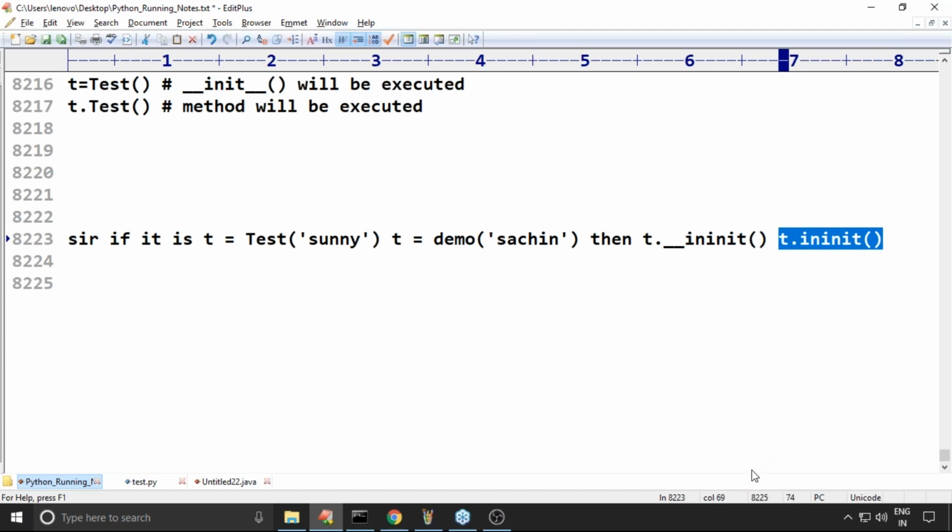What is the purpose of a constructor? The purpose of a constructor is to perform initialization of an object, to declare instance variables, and to provide values to those instance variables. I told you multiple times.